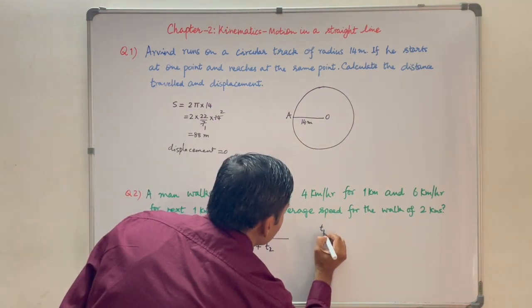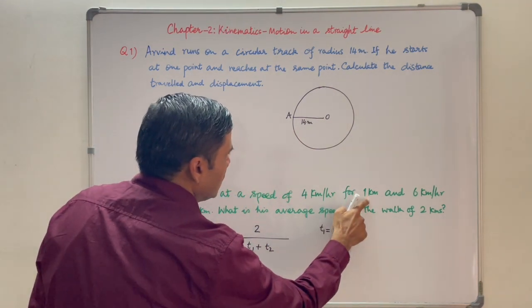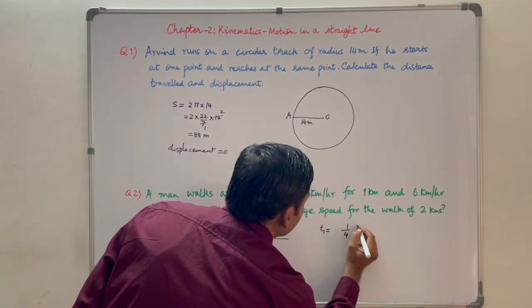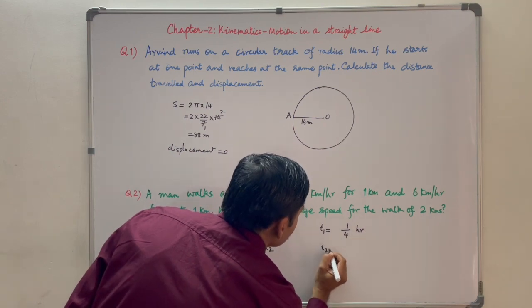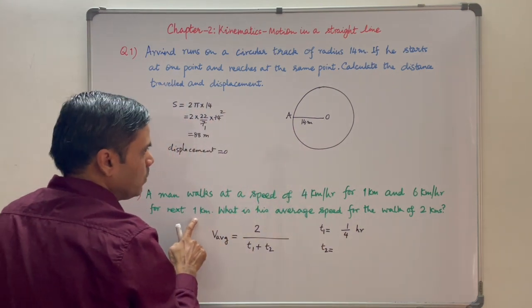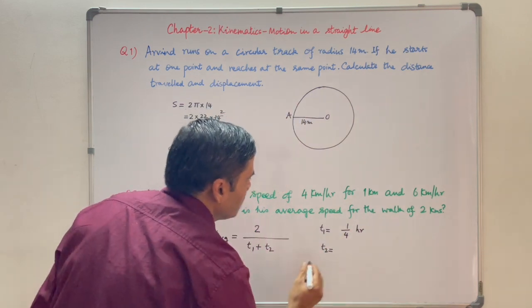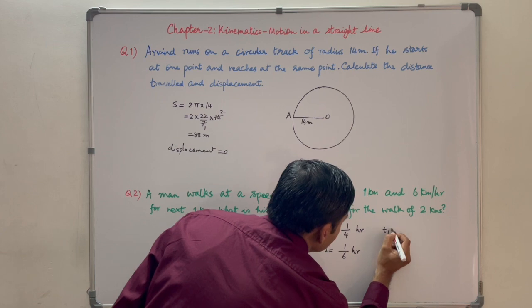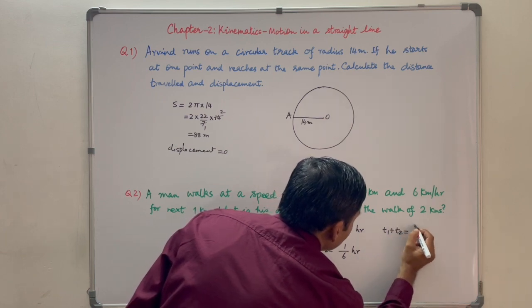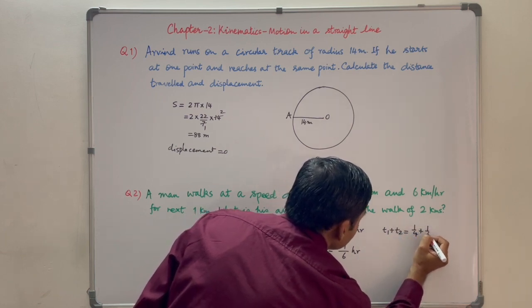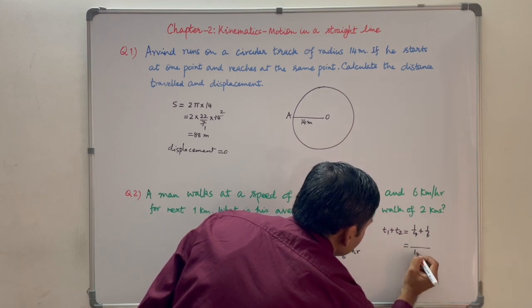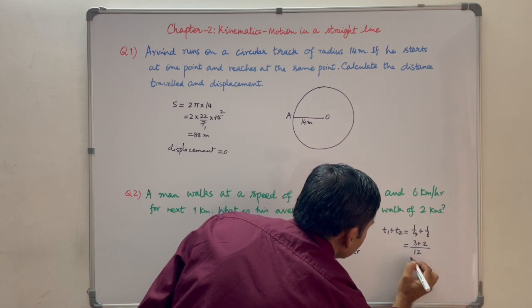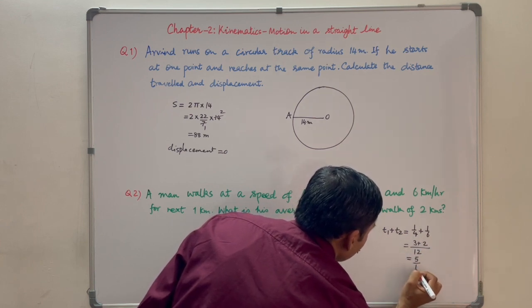So T1 is equal to distance traveled, 1 kilometer, upon speed. So that is 1 upon 4 hours. And T2 is equal to distance traveled, 1 kilometer, upon speed 6 kilometer per hour. So this is 1 upon 6 hours. T1 plus T2 is equal to 1 by 4 plus 1 by 6. LCM is 12, 4 3s are 12 plus 6 2s are 12, that is 5 by 12 hours.